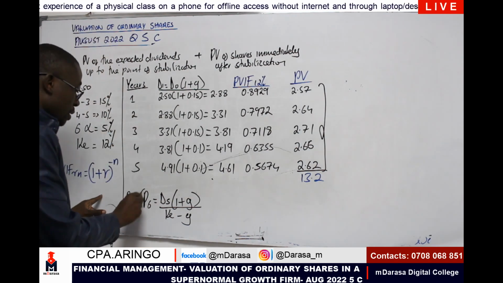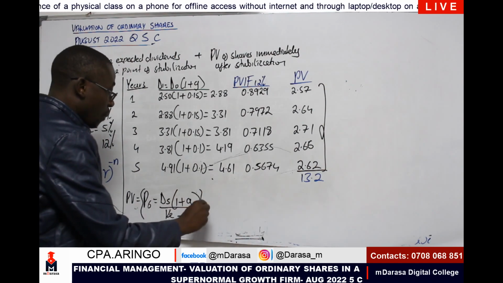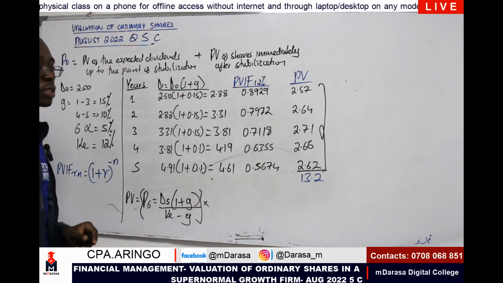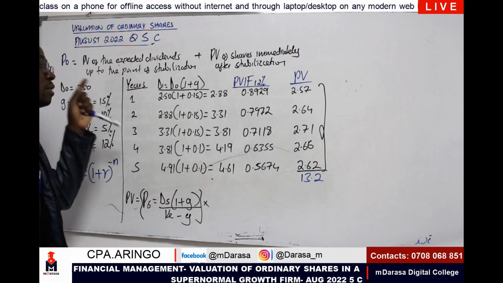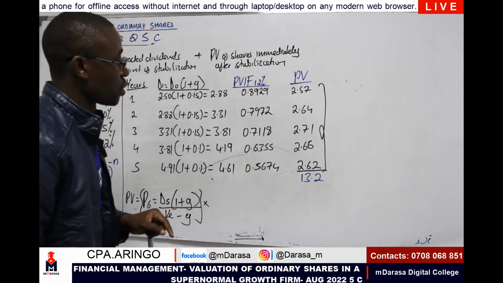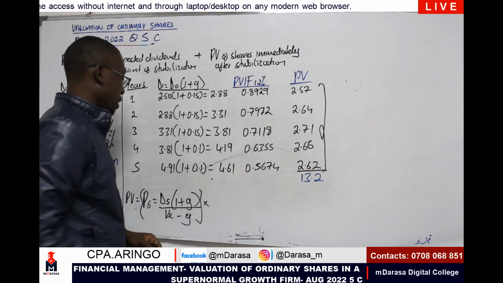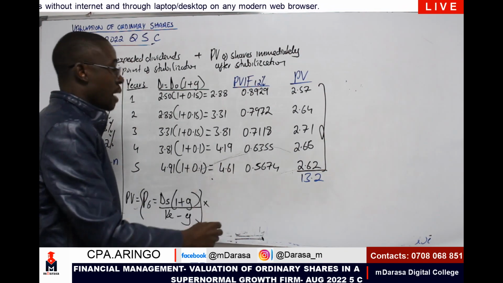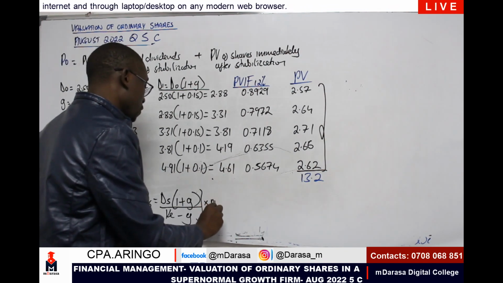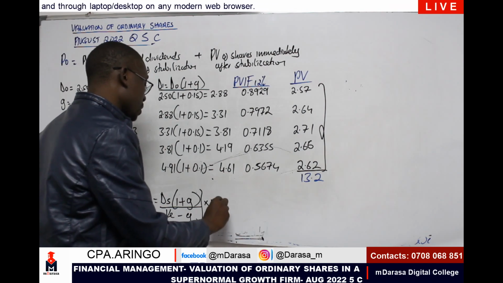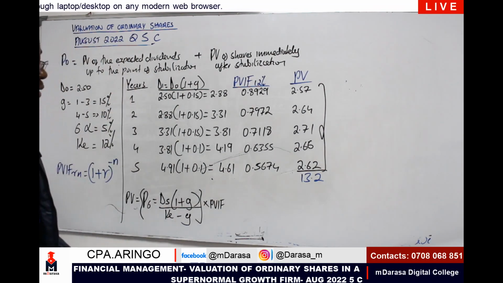So once I have this, I'm going to multiply, my good students, by our factor immediately after stabilization. That was year 5, so I must multiply by my present value interest factor, right?